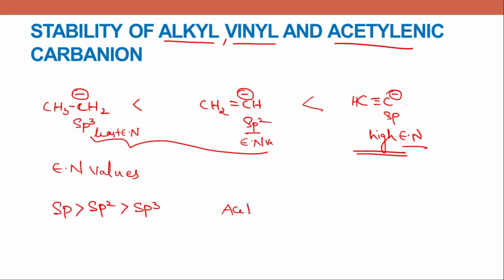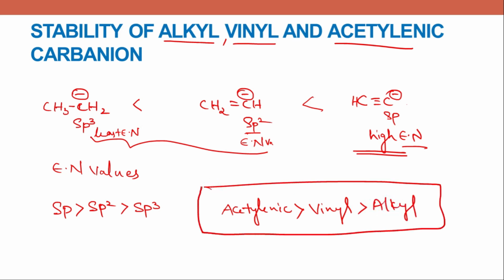So this is the order. Acetylenic is more stable than vinyl, and this is further more stable than alkyl. So this is the stability of carbanions when the hybridization is different.